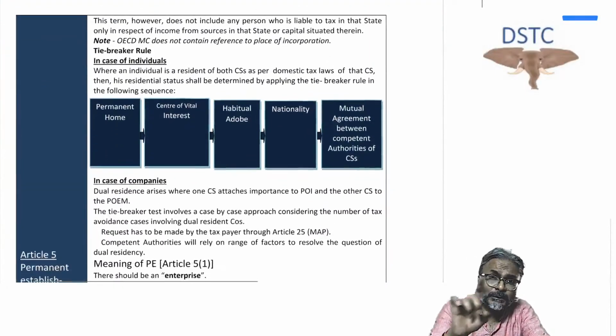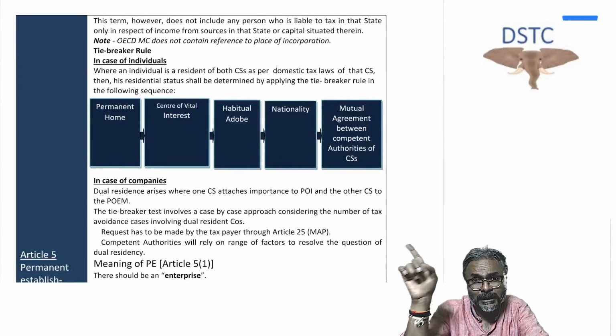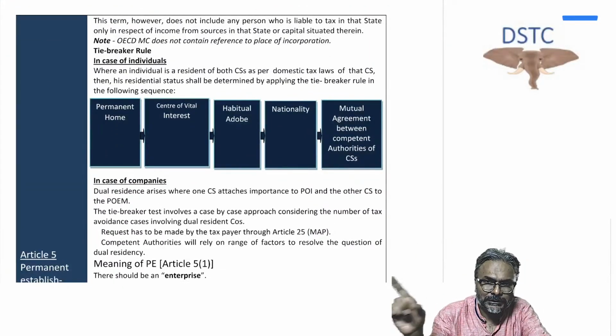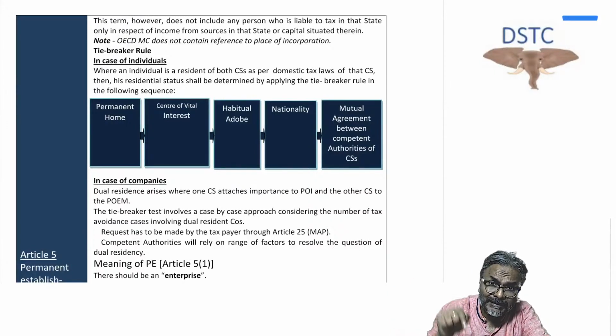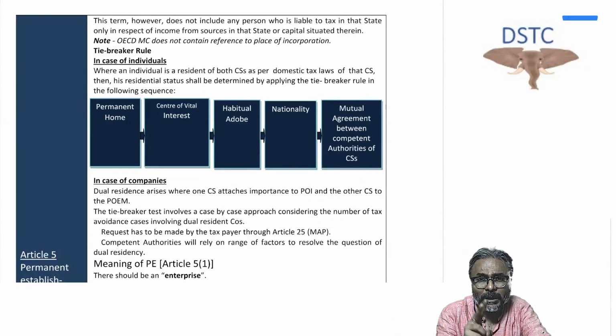That is something you will decide on the basis of your domestic tax law. The domestic tax law is what will be considered to decide whether a person is a resident or not. The treaty comes into the picture only when there is a tie break. Tie break means you are considered a resident of both countries.